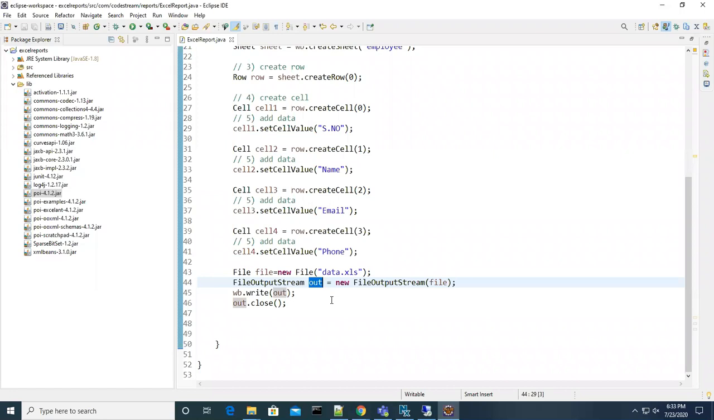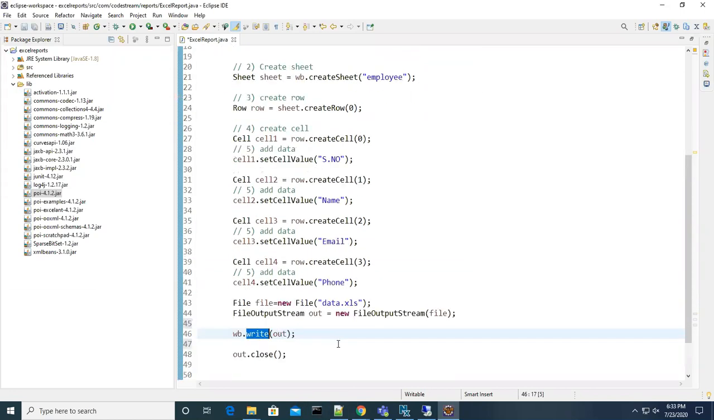So to write, we are writing data to the out object with the help of which method, guys? The write method. This method is available in which class? By using the write method, we are calling it using some reference variable, right? What is that reference variable?